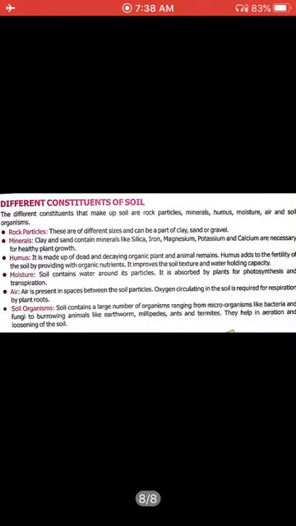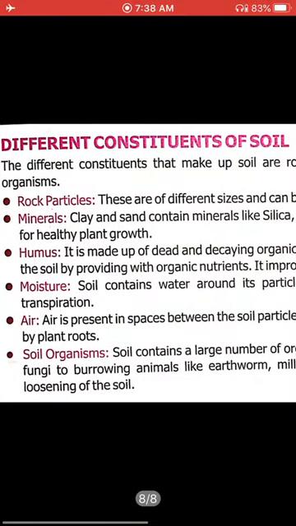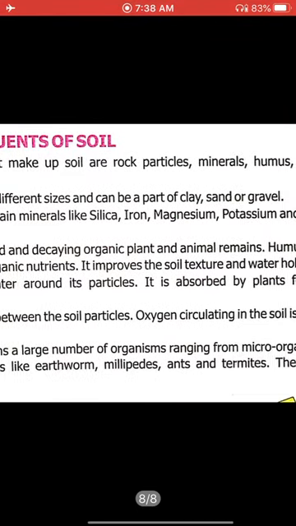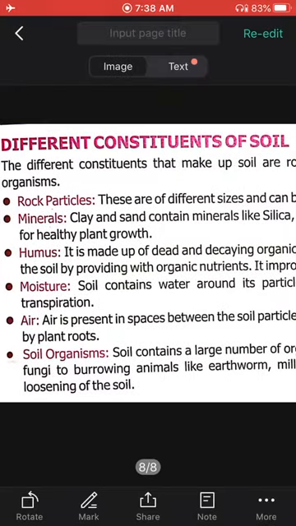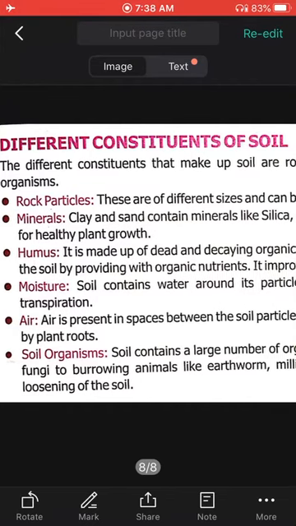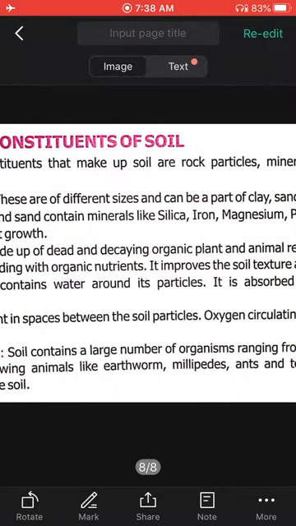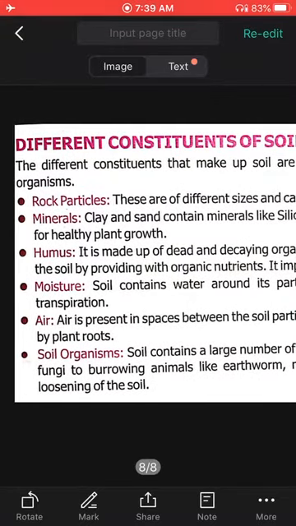Now, the different constituents of soil, what the soil is having, that is more important. Soil is having rock particles, meaning different size particles which are part of clay, sand or gravel. They are known as rock particles. Soil is having minerals, various sorts of minerals the plant gets. Soil is having humus. What is humus? It is made up of dead and decaying organic plant and animal matter, which is brownish in color. Other than this, what does soil have?